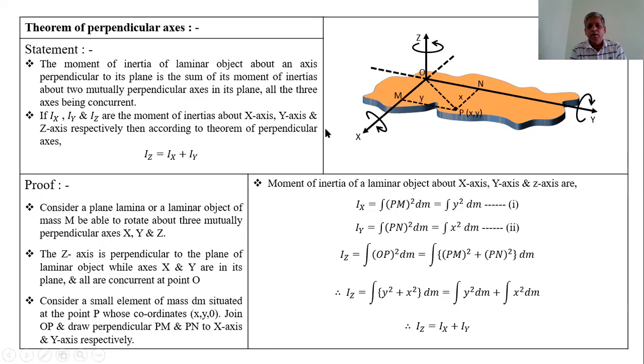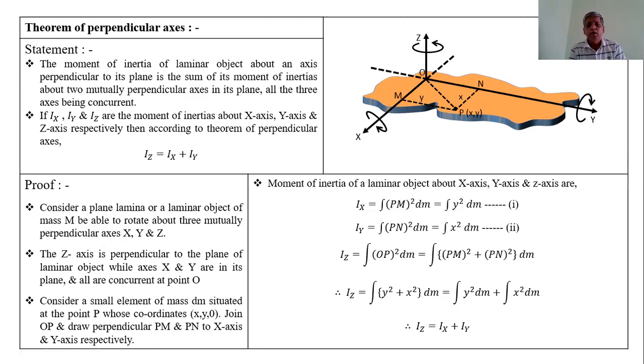Here in the diagram, this is a plane lamina having any shape whose thickness is very small. This lamina is taken in the XY plane, and the Z-axis is perpendicular to the plane. All these three axes meet at a point O. That means these three axes are concurrent.